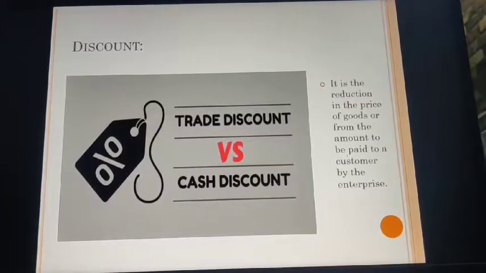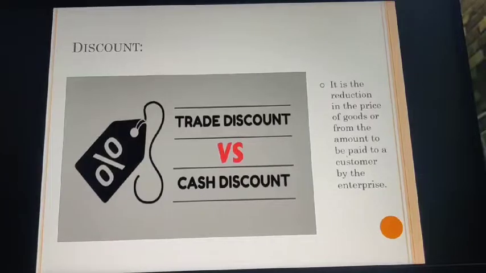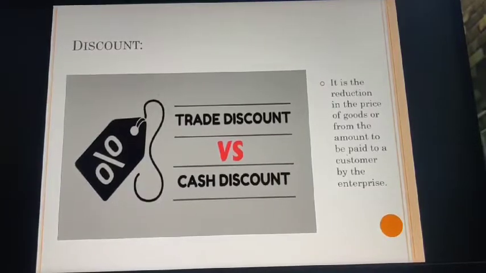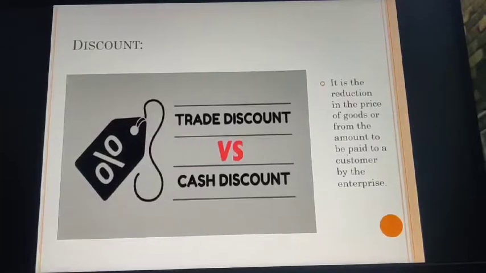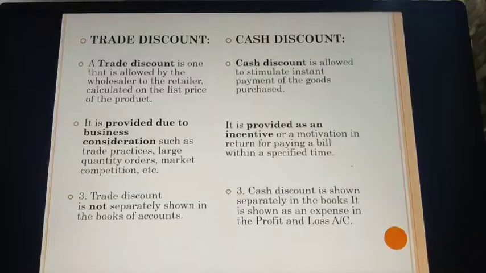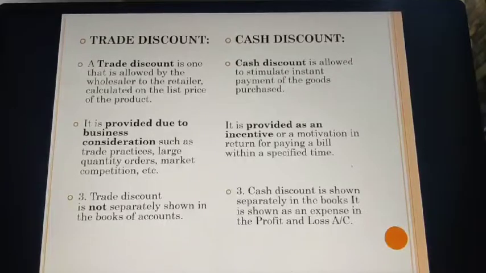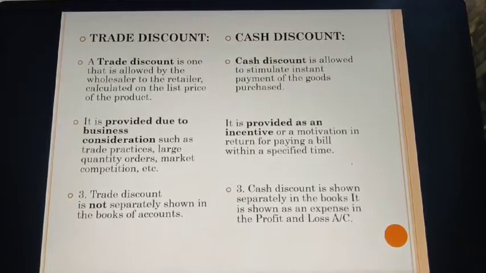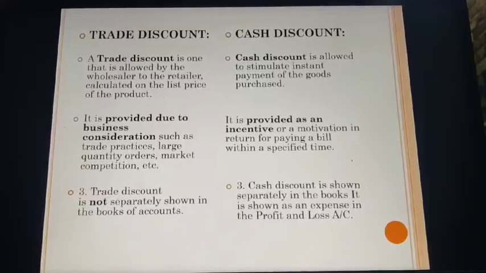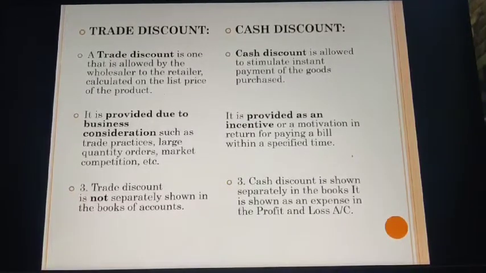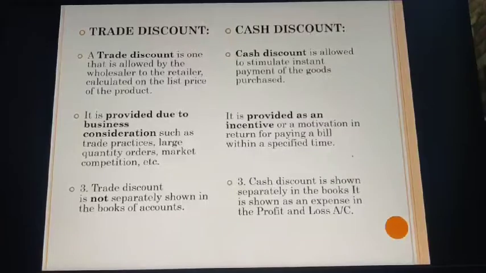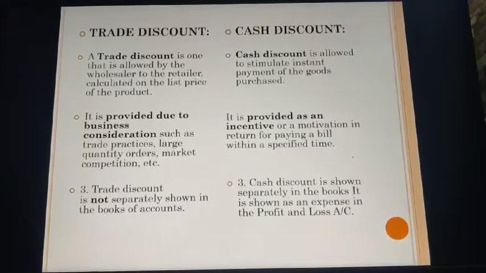However, in our accounts, we have two kinds of discount. One is your trade discount, and the other one is your cash discount. Trade discount. A trade discount is one that is allowed by the wholesaler to the retailer, calculated on the list price, that is basically your retail price of the product.